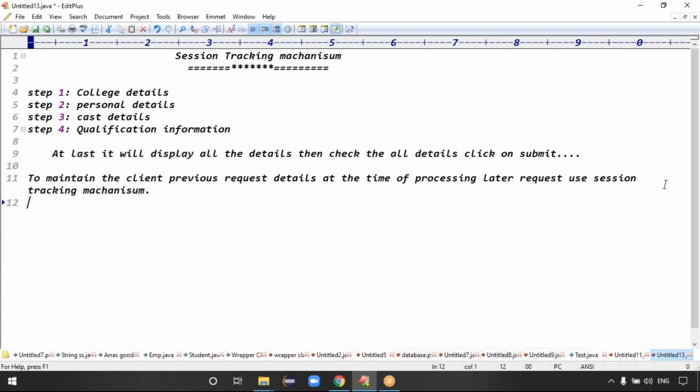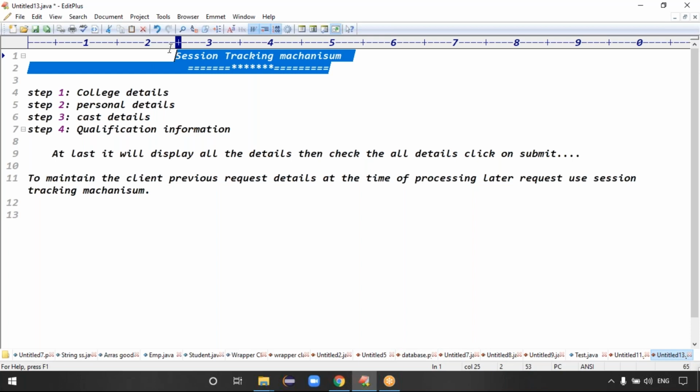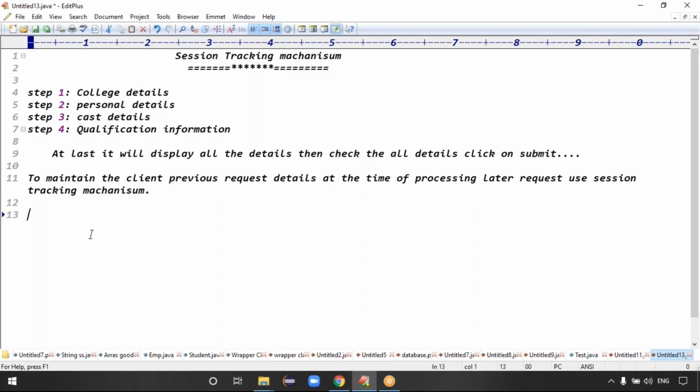Sir, how will you maintain the previous details at the server side at the time of processing the second request of the same client? Then we can go for the session tracking mechanism, guys. To maintain the details like that, we have three approaches. Guys, how many types of session tracking mechanisms are there? There are three types.